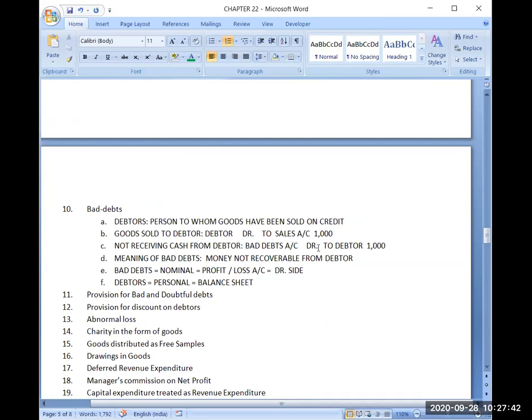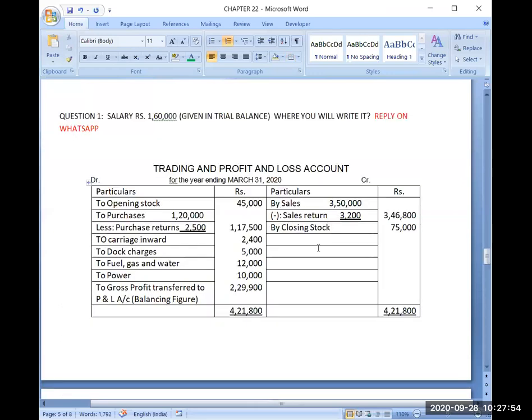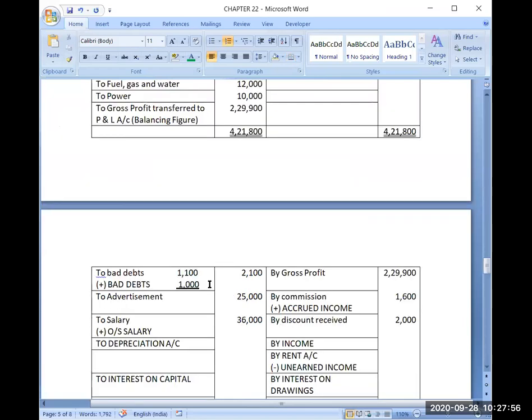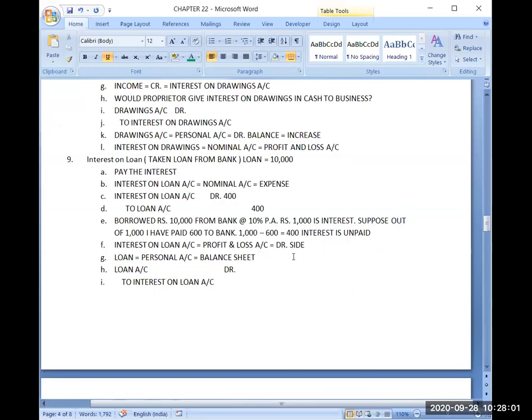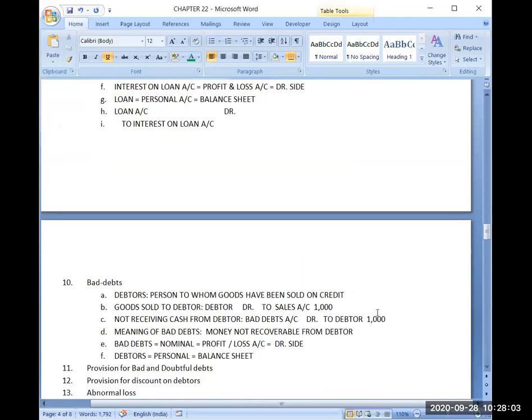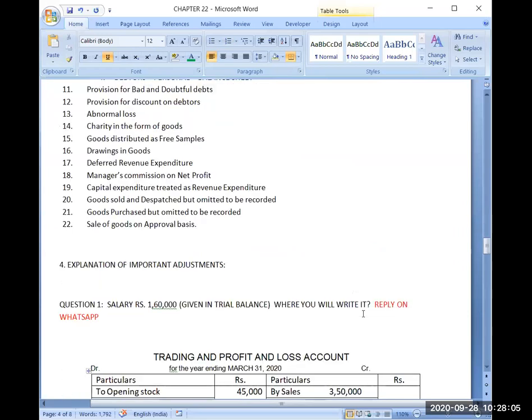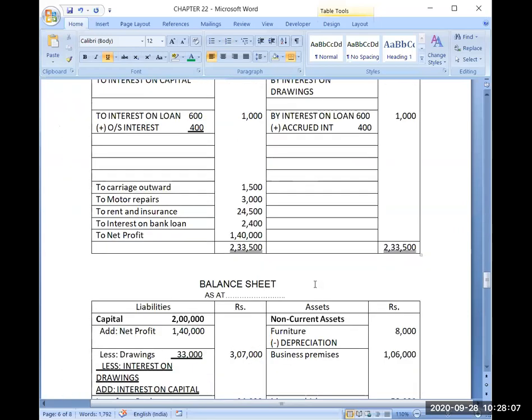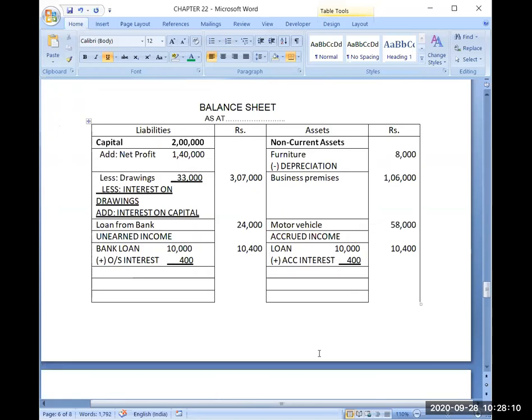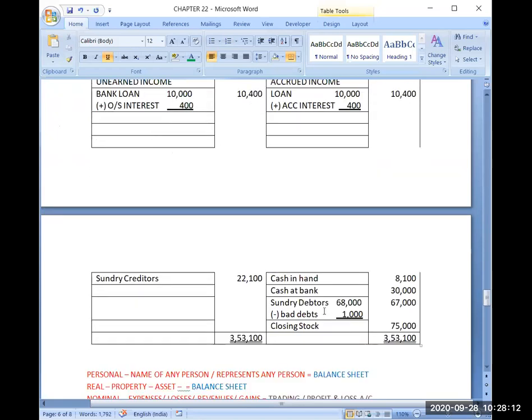Bad debts are your losses, so logically they should be debited. When I debit the bad debts account, my bad debts expense or loss will increase. So I have added to bad debts and increased my loss. But at the same time, I am crediting the debtors account. That's why I am reducing my debtors. Because debtors are written in the balance sheet, I have reduced my debtors by the amount of bad debts given in the adjustment.